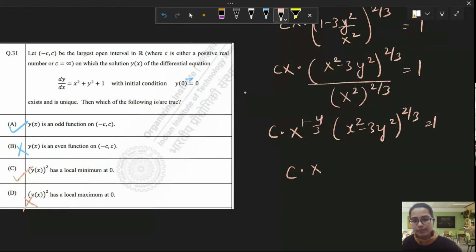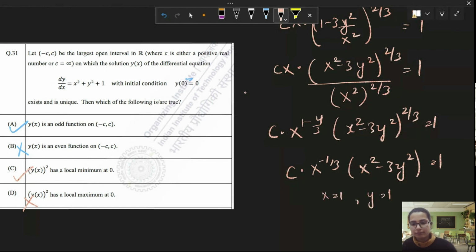So this will be negative 1 by 3. x square minus 3y square is equal to 1. So let us substitute x is equal to 1 and y is equal to 1. What do we get? We'll get 1 here, 1 minus 3 here. So it will be minus 2.